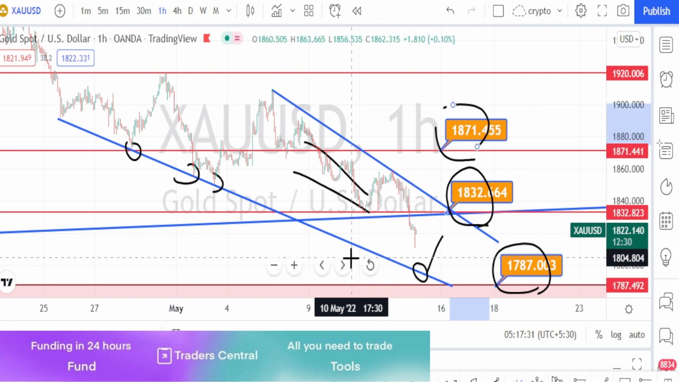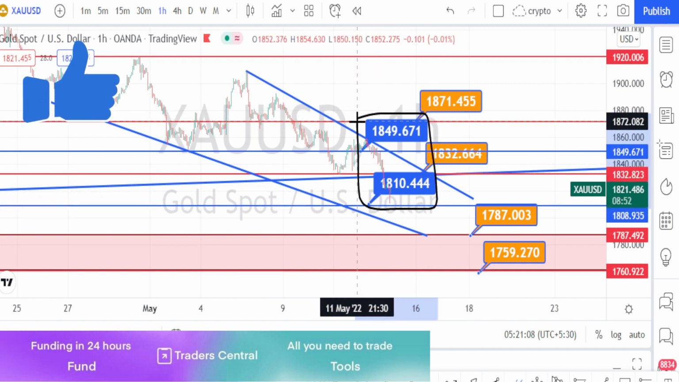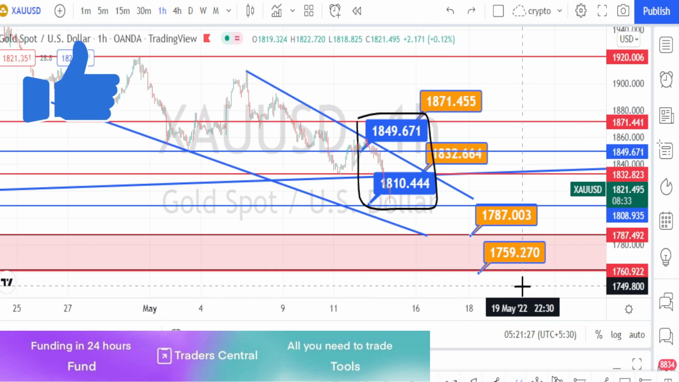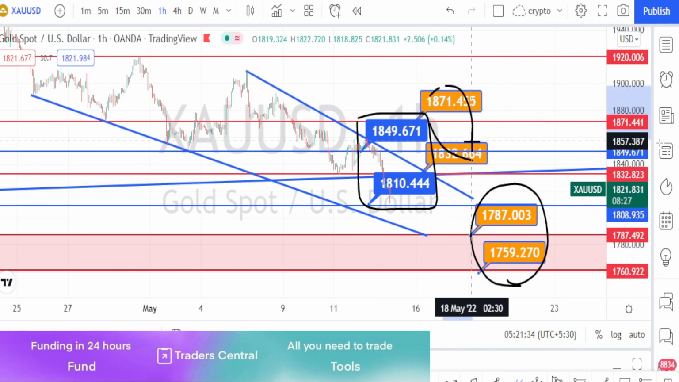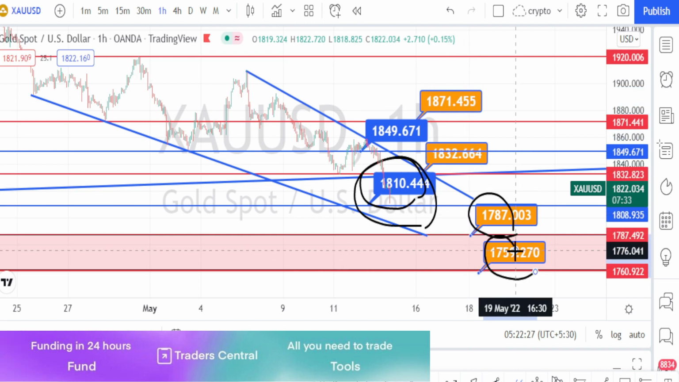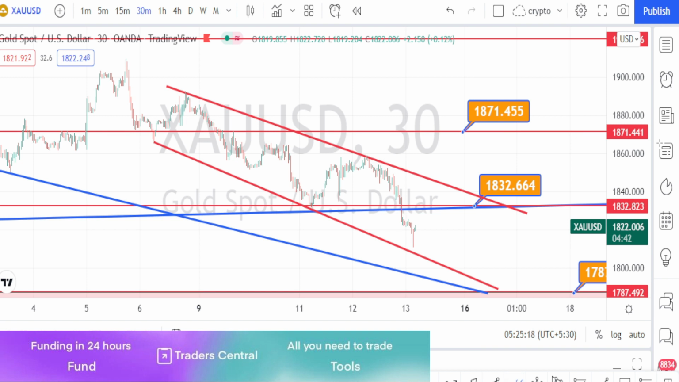Let us mark the support and resistance levels. So the values in blue color boxes are the resistance levels for the current price action, and the values in yellow color are the support and resistance levels from the higher time frame. Let us do the analysis in 30 minutes time frame. I'm in 30 minutes time frame now.